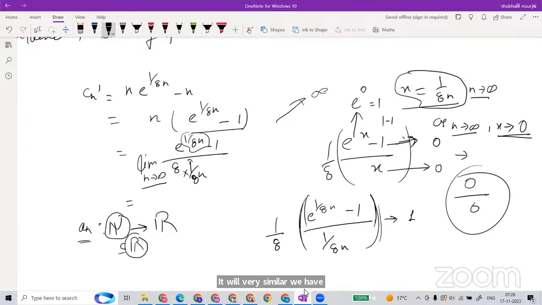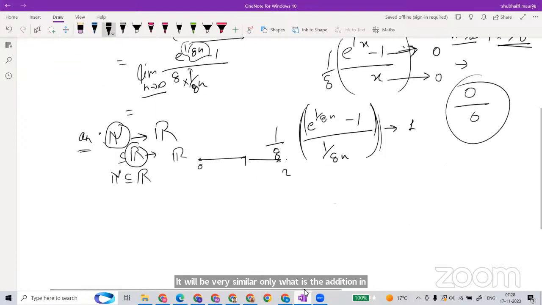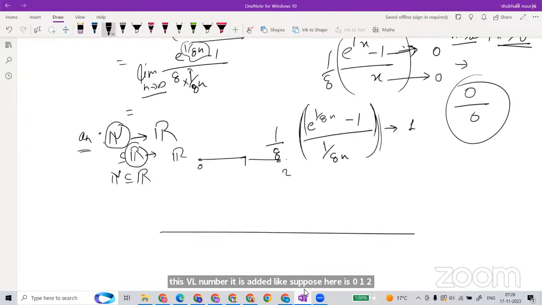This will happen because the natural numbers are a subset of the real numbers. So whatever we have here will happen with the counting numbers, very similarly. What is the addition in the real numbers? Suppose here is 0, 1, 2. In the discrete form, if you represent the natural numbers, you will represent them like this: 0, this is 1, this is 2, this is 3. These are the gaps you have. But if you fill those gaps, it will become the real numbers.